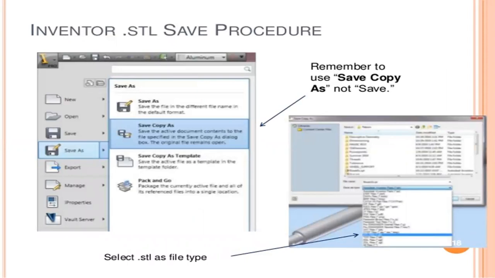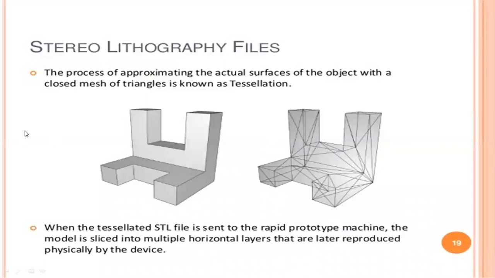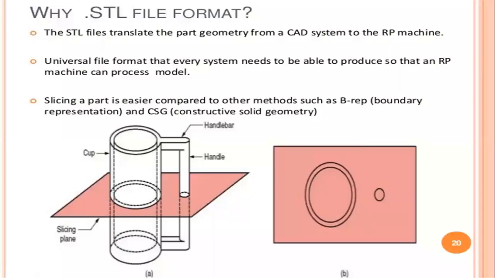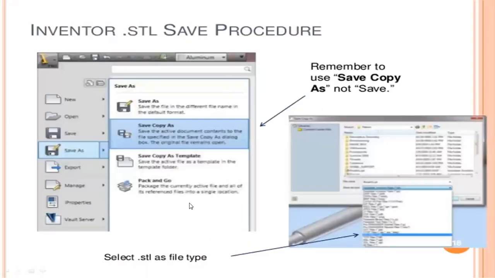So, the .stl save procedure. What is the procedure of saving products in .stl format? You can see, the product should be completed. Suppose you can see this product. The design of that product should be completed.